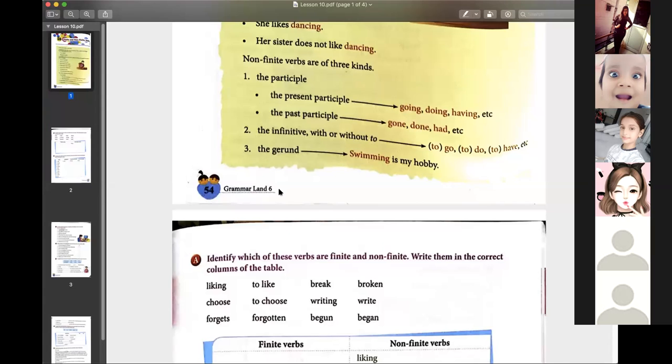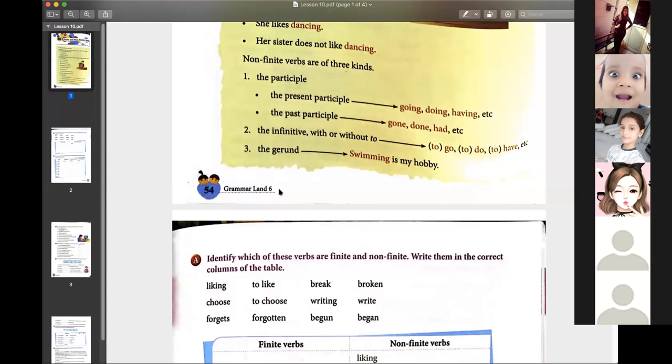Like if I say be, the present forms are am, are, is. Past tense is was, were. So this was and were change according to the subject. Isn't it? Yes, ma'am.